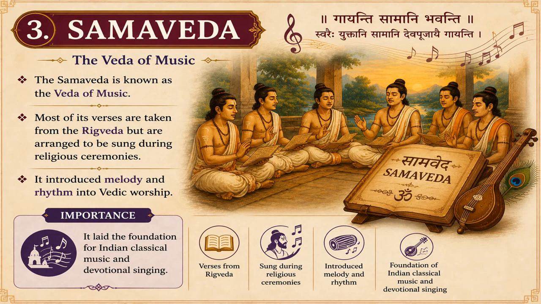So the musical arrangement introduced melody and rhythm into Vedic worship, and it made the religious ceremonies more devotional and spiritually uplifting. Here you can see the importance of the Samaveda. It states that the Samaveda laid the foundation for Indian classical music and devotional singing. And the accompanying icons here represent music.